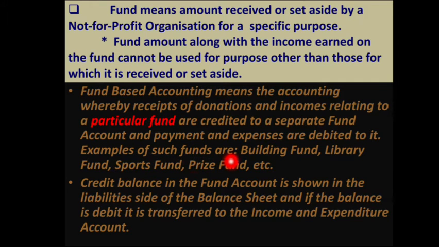Examples of such funds are building fund, library fund, sports fund, prize fund, etc. So if we are receiving building fund, we will use that building fund only for the purpose related to construction of building alone. We can't use that fund for any other purpose.